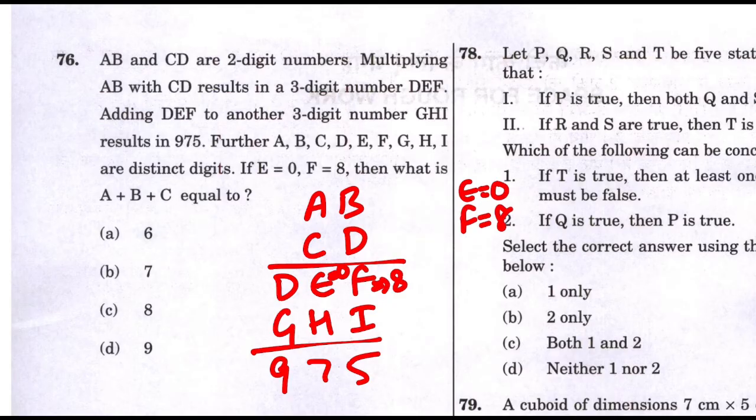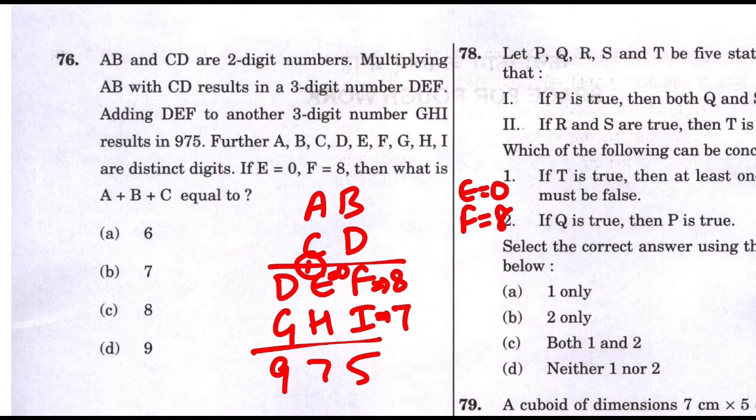If F is 8, I is something. And we know we want to get 5 in the end. What should I put in to get 5 in the end? I cannot make it -3. 8 minus 3 is 5. No. The only way is 8 plus 7, 15. 1 will go in the carry. Right? 8 plus 7, 15. 1 will go as a carry. So 1 is going here.